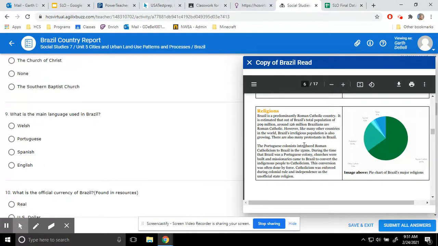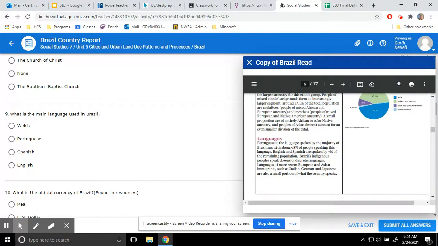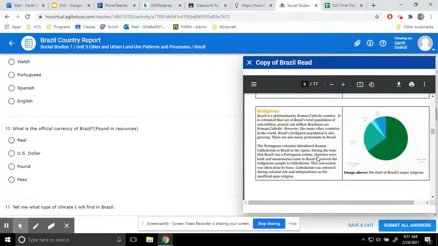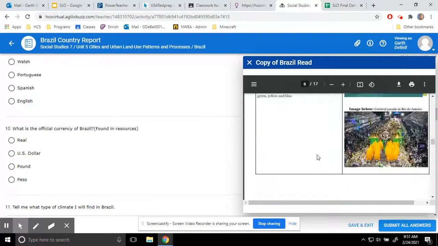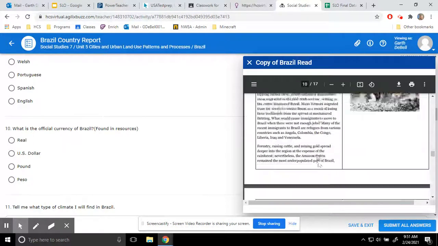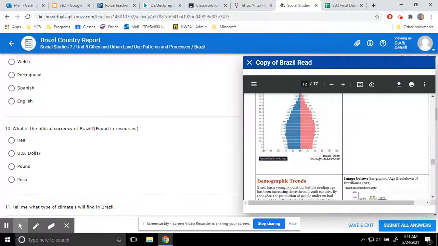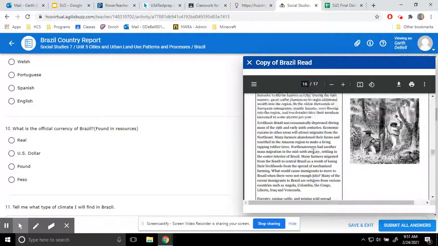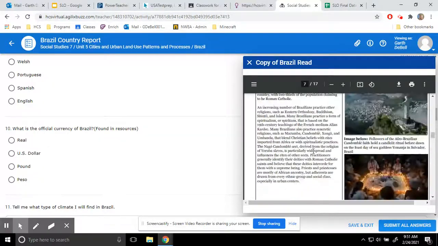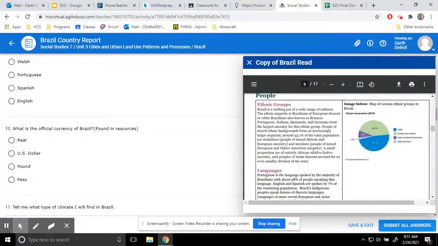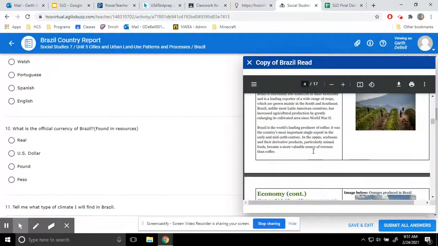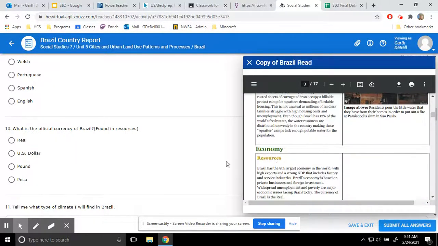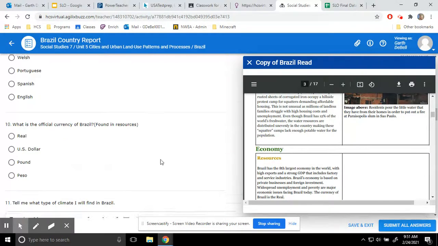What is the main language? This is going to be in the languages section there. What is the official currency? You're going to come down to the section dealing with resources, and it will be in there. Although I think it's actually above me. I might have gone too far. Yep. All right, so you're going to go up to the section dealing with resources, and it will be in that section. So resources, economy, specifically resources though.